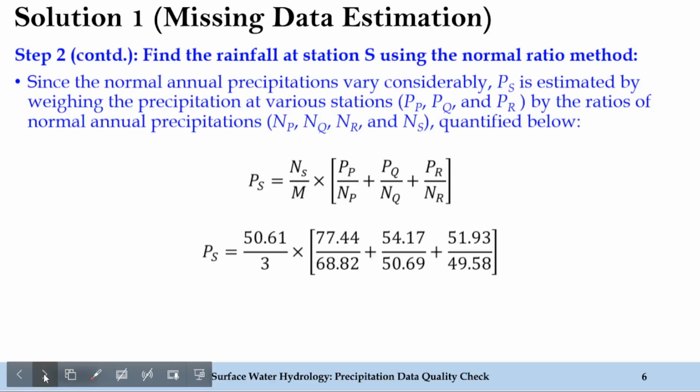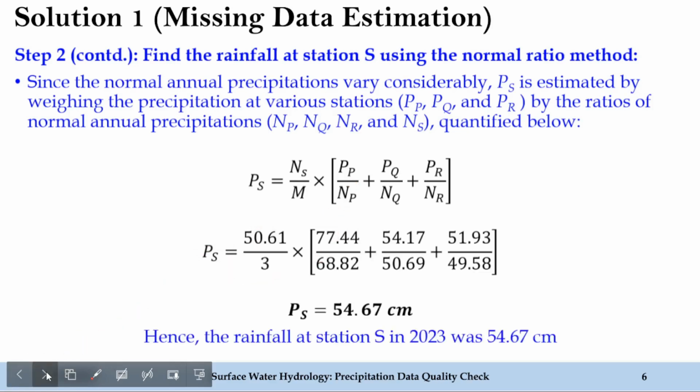So substituting all the values which were provided in the problem, we can estimate the value of precipitation at station S, which comes out as 54.67 centimeter. So this is the final value of the rainfall at station S. So this was the first part of the problem.